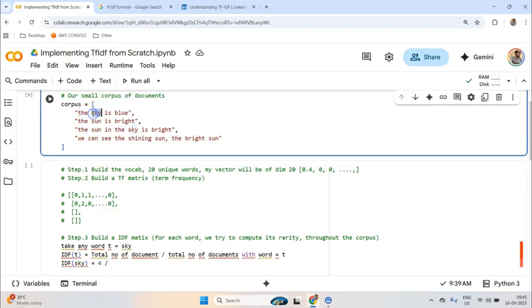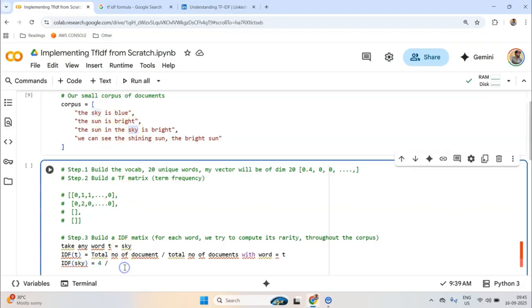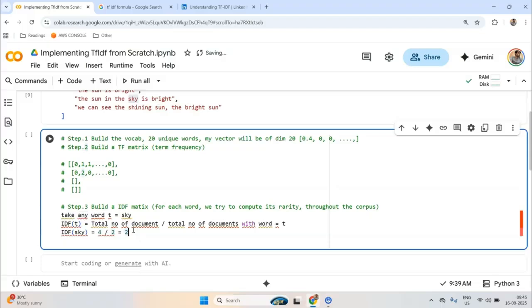And how many times does sky come in? In how many documents is sky present? So 2 documents, which means the IDF value is 4 by 2, that is 2. Now currently I am not assuming the log part. The log does some sort of normalization, you should not worry about that. Okay. Alright. I hope IDF makes sense.